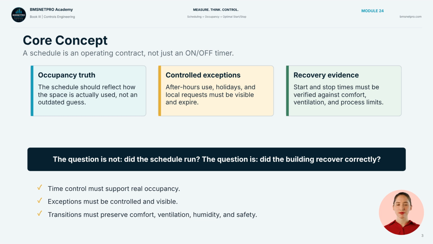The core concept is that scheduling is an operating contract. It expresses how the space is used, what exceptions exist, and what the system must protect during transition. A technically perfect sequence wastes energy if it runs continuously, but an aggressive setback can also create comfort, humidity, or process problems if the building cannot recover.